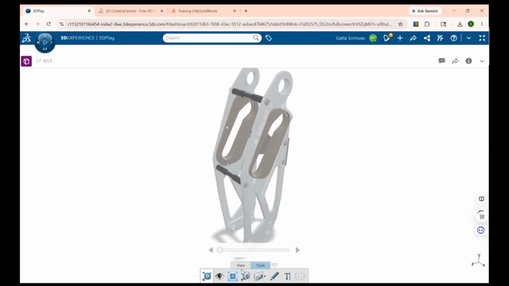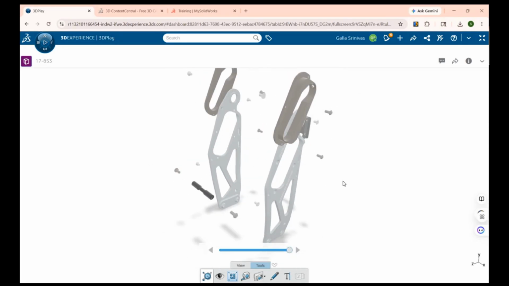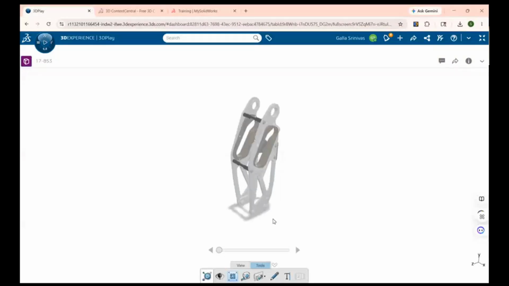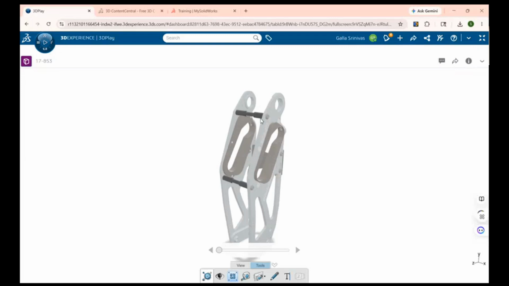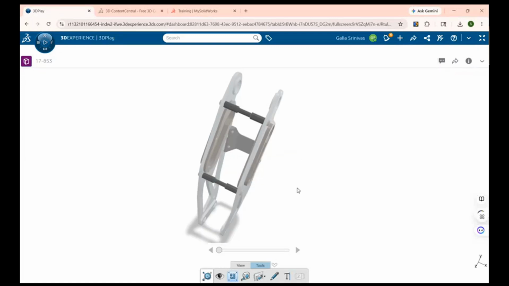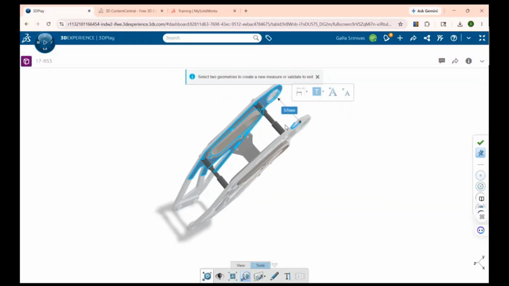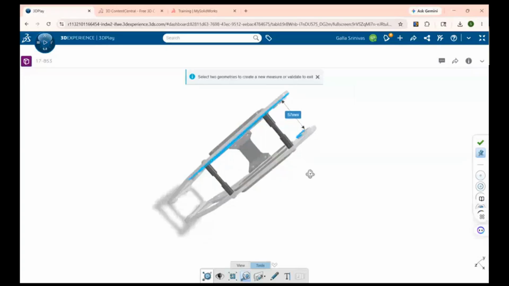If he wants to explode, he can explode the components down to the last component. If you created any animations, those animations can be viewed. If he wants to hide any component, he can hide that component. Even if he wants to measure something between two surfaces, he can select between two faces and get the details, what is the distance of this component.